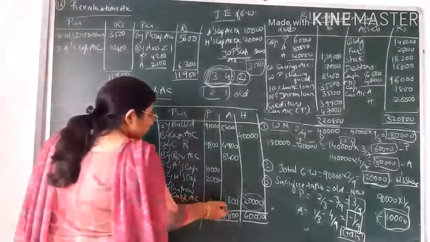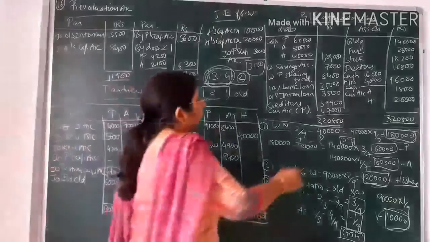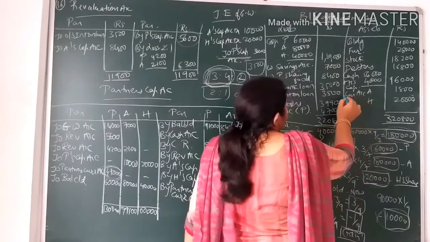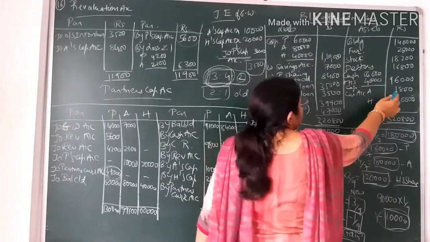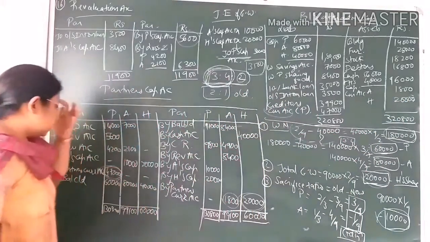And over here in case of Aneri and Hensi, the total of debit side is more compared to the credit side. So the difference comes on the credit side. So there is a debit balance of Aneri and Hensi. So the debit balance of current account of Aneri and Hensi that I have written on the asset side, that is 1,800 and rupees 20,000. Now let us look at Aneri.